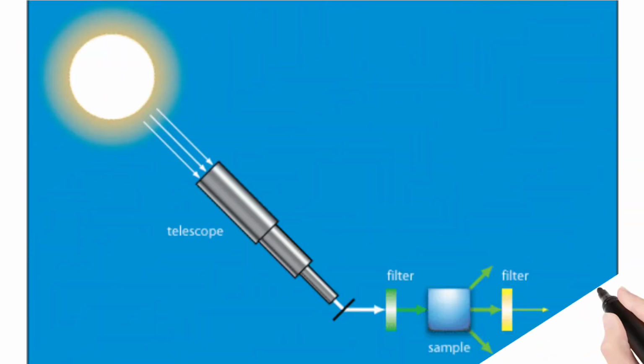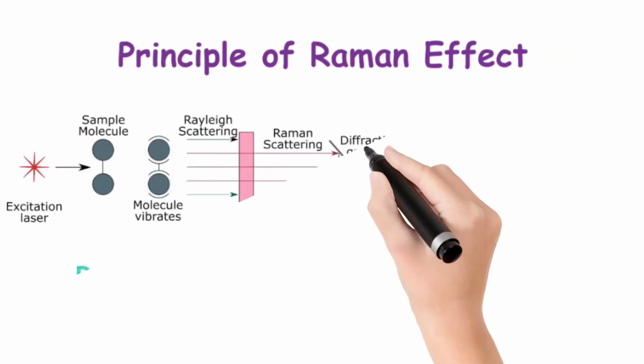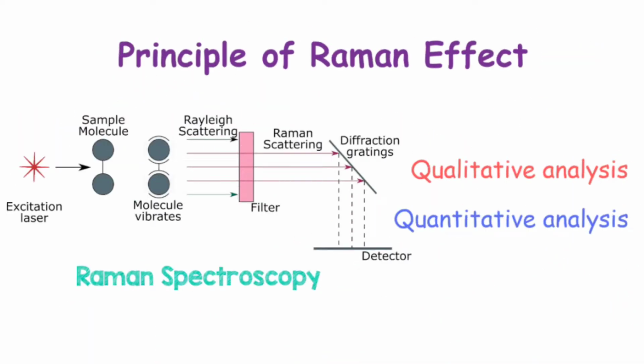In his experiment, Sir C.V. Raman sent a monochromatic visible light ray into different liquid mediums such as benzene, toluene, etc. And he noticed that besides the main refracted ray of the incident ray, there are two extra wavelengths of light. One has a higher wavelength than the incident ray and the second one has a lesser wavelength. This experiment is known as the Raman effect.